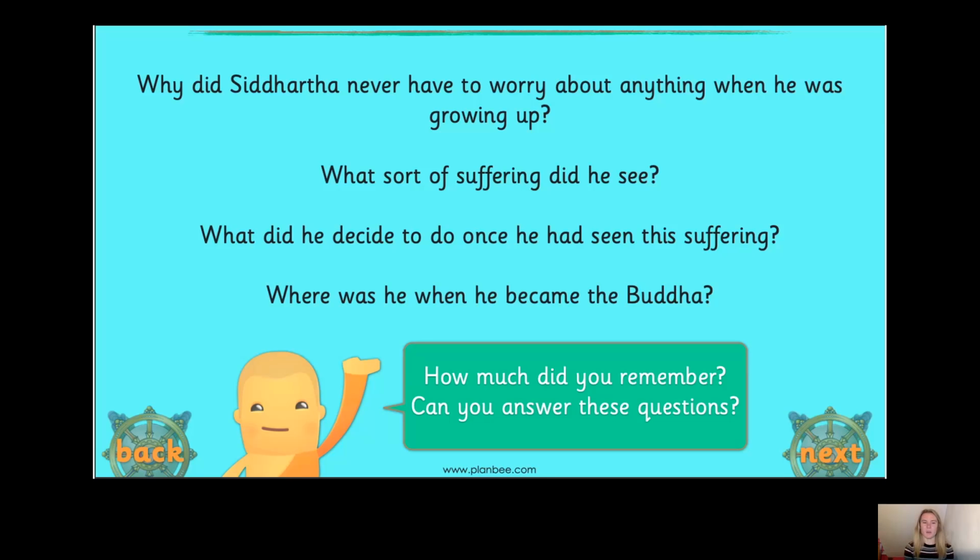Now, what did he decide to do once he had seen this suffering? Well, he decided it was wrong to live in luxury when there were so many poor people suffering. Do you remember what he did next? Yes, he left his palace and went on a long journey, living as a poor man. Well done if you've remembered the story so far.